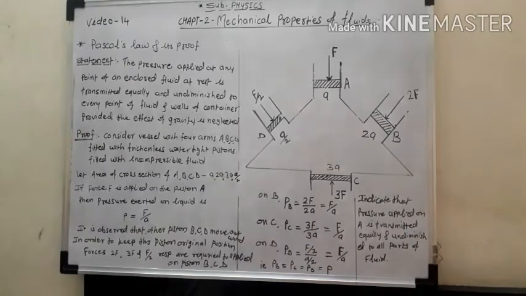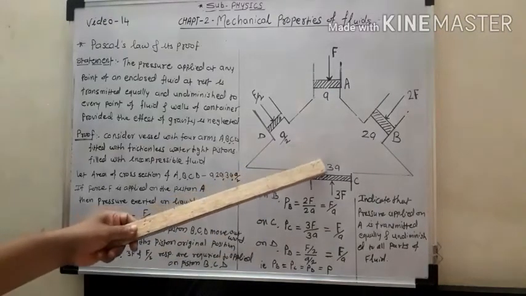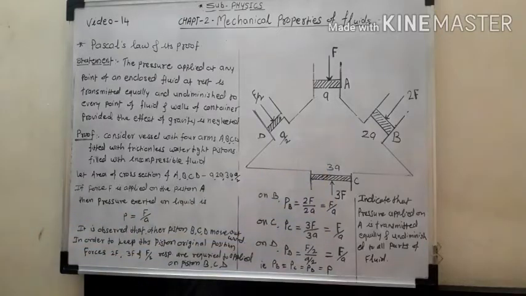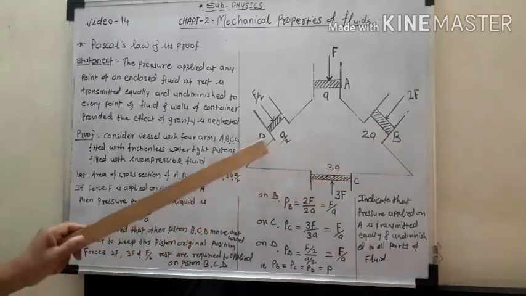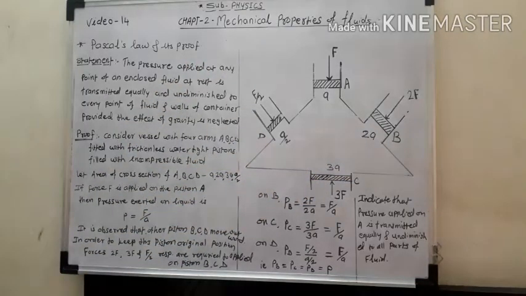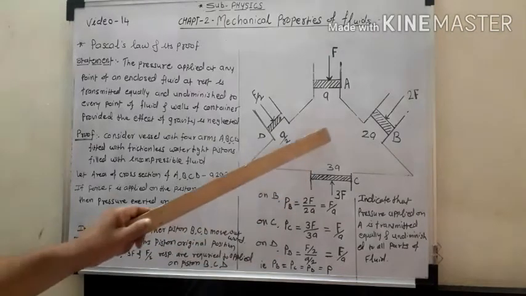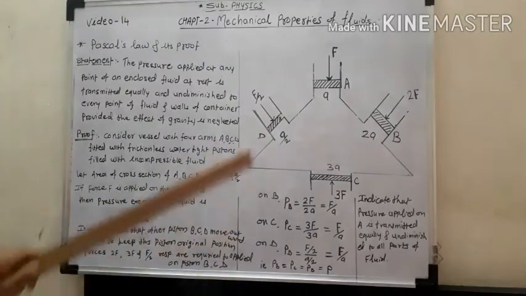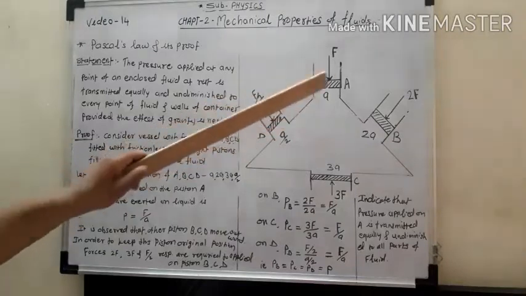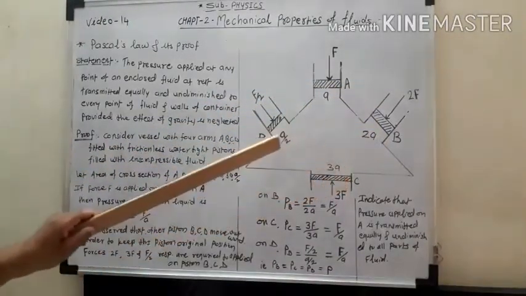For that purpose, we consider a vessel with four arms, A, B, C and D. These four arms, A, B, C and D, are fitted with frictionless watertight pistons and filled with an incompressible fluid.